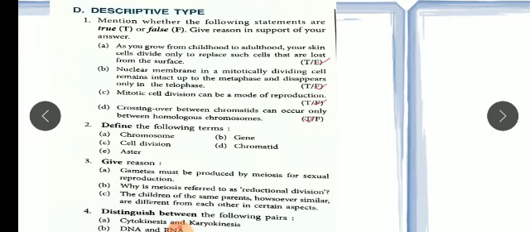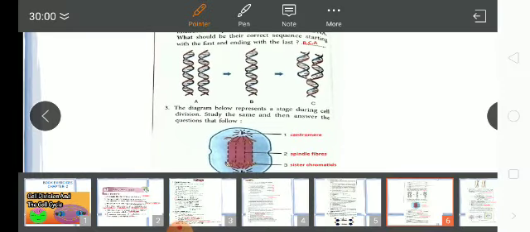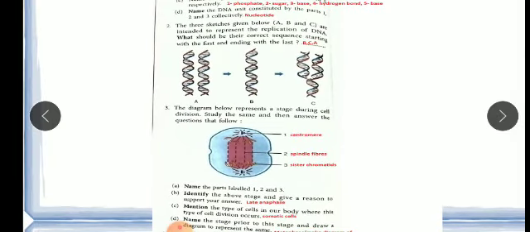Now children, E part you can say is structural and application skill type. You can see so many diagram based questions are there. First one is given below, a schematic diagram of a portion of DNA, showing two nucleotides. The pentose sugar you can see here in blue color.